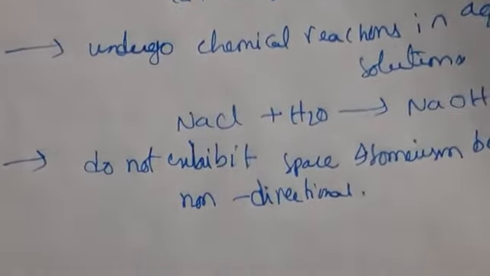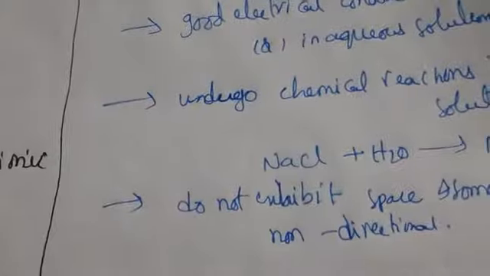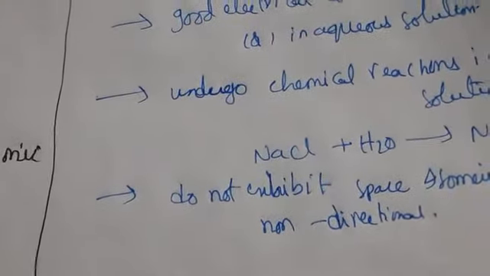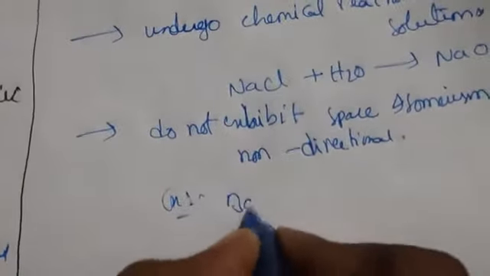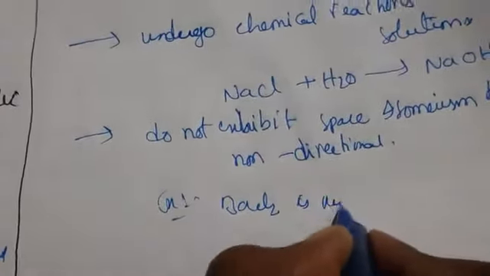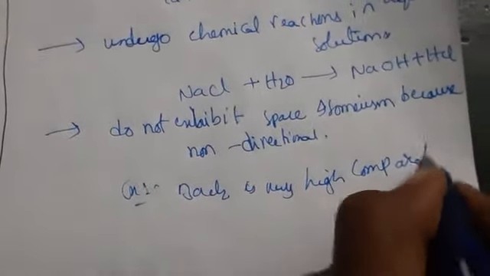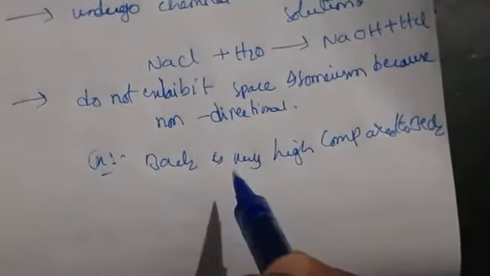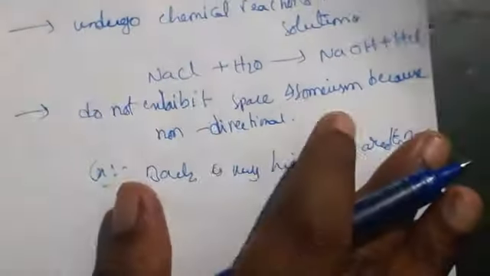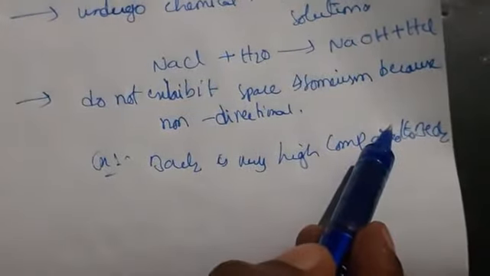For example, the melting point of BeCl2 is very low compared with BaCl2. If the anion is common, BaCl2 is very high compared to BeCl2. Why? Because the ionic character is more, with the anion common in the ionic compound. So it has a higher melting point than this one.